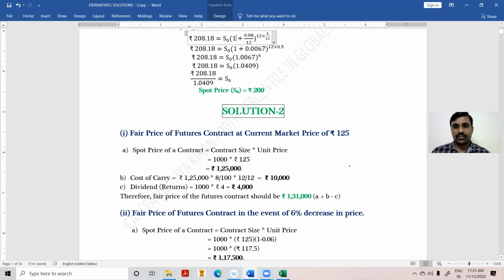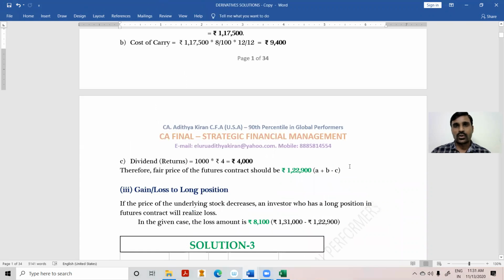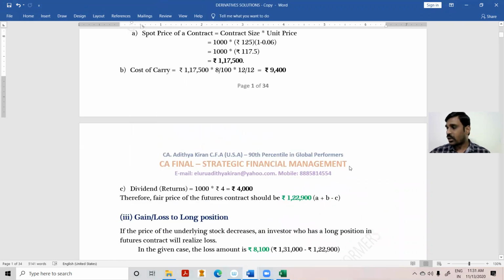I have given all these solutions in my material. You can go through it. In the problem, I am just solving it. For the purpose of examination presentation, you can use this presentation.